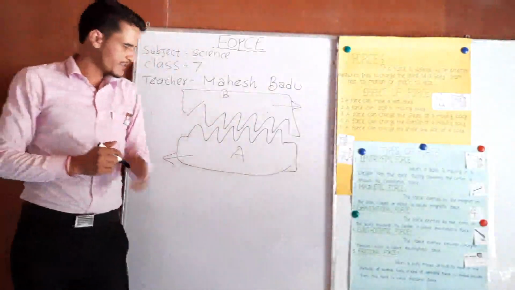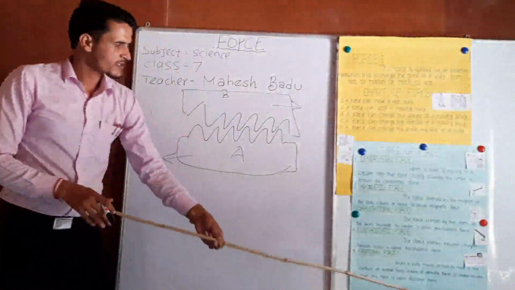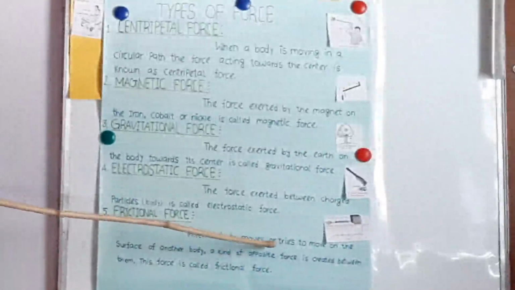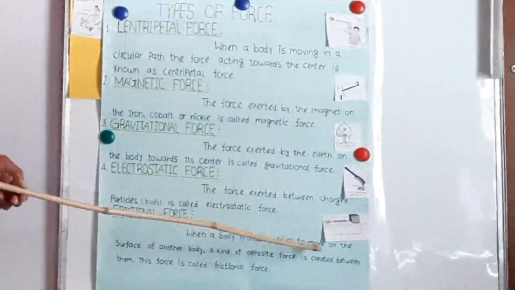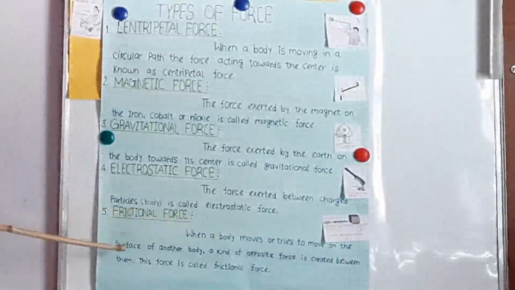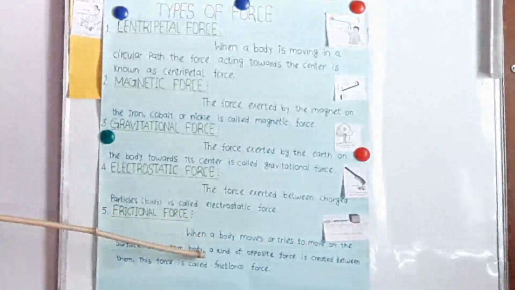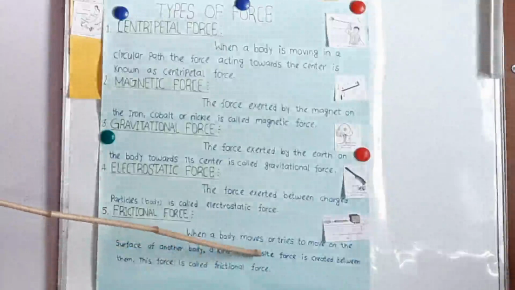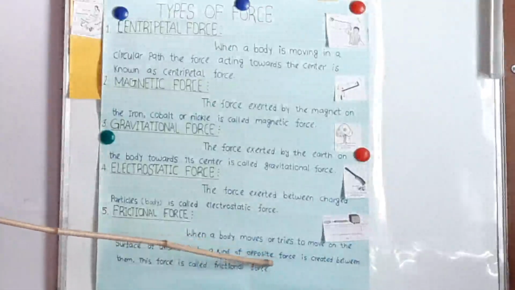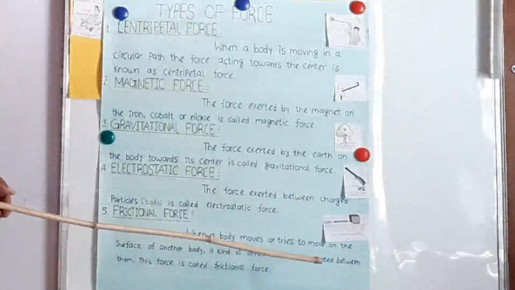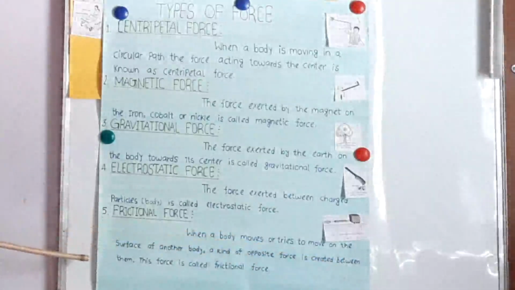So we can define frictional force as: when a body moves or tries to move on the surface of another body, a kind of opposite force is created between them.